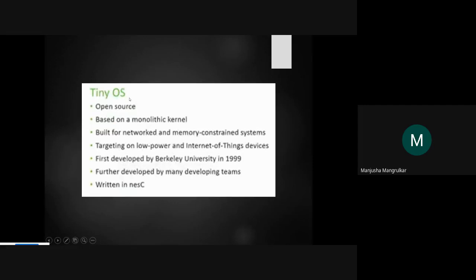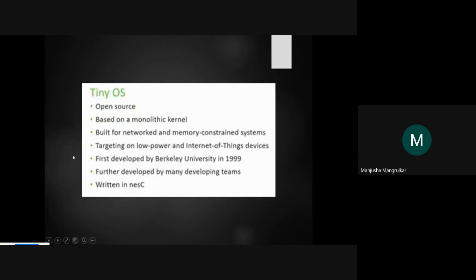Second is TinyOS. Now we'll see what the difference is between TinyOS and Contiki, right? It is also open source, but there are differences. For operating systems, we have Windows, we have Ubuntu in our lab, we have Linux also, and we have Mac, the laptops using Apple. These are different operating systems, and they should be compatible with that particular hardware. The same as in the embedded world, Contiki, TinyOS, RTOS are the different operating system platforms.